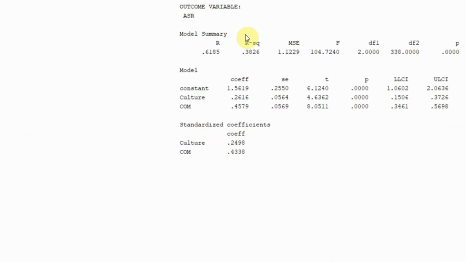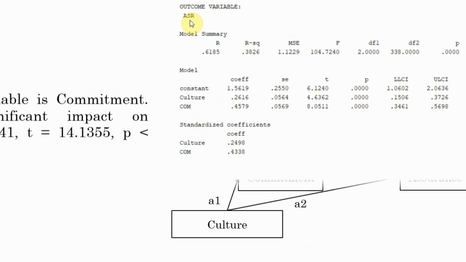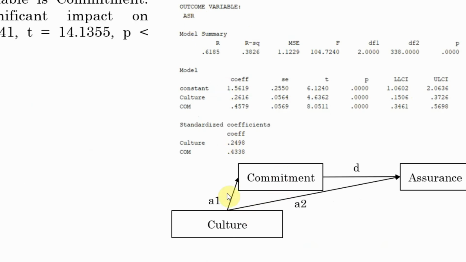The other outcome variable is assurance. This model that we presented is just part of the model. So assurance is another outcome variable that is influenced by two variables, that is your culture and commitment. And are the paths significant? Well, yes, the culture has a significant impact on assurance, and commitment has a significant impact on assurance as well. Again, there is no zero in between. The t-value is greater than 1.96.